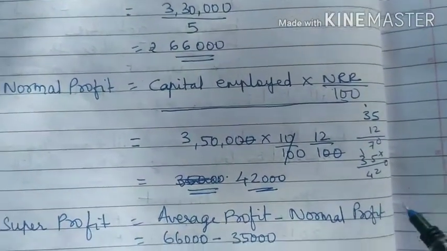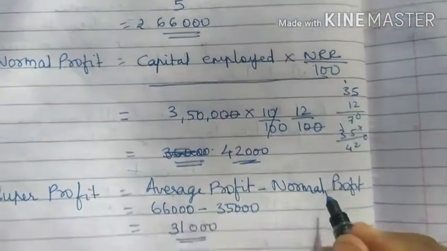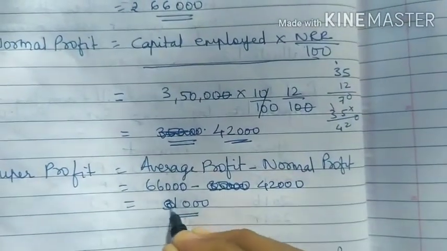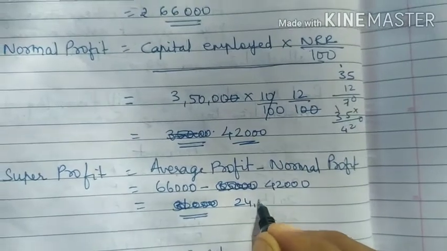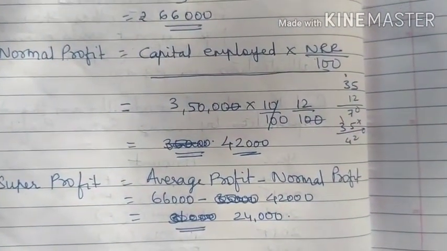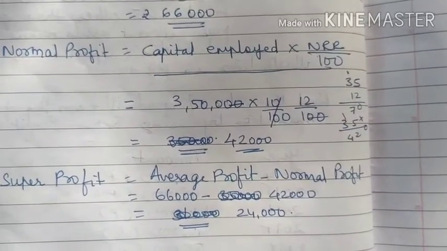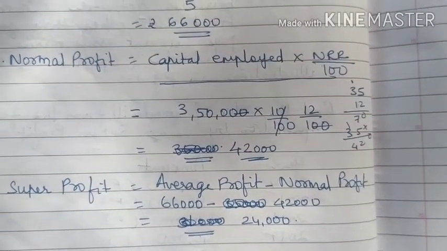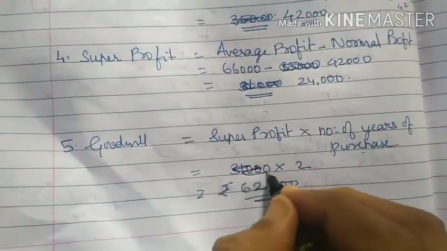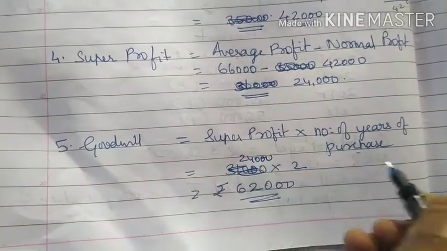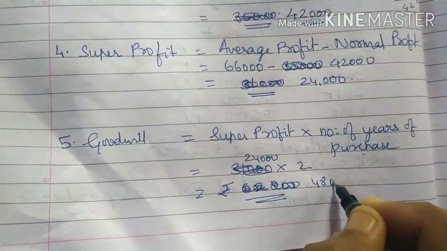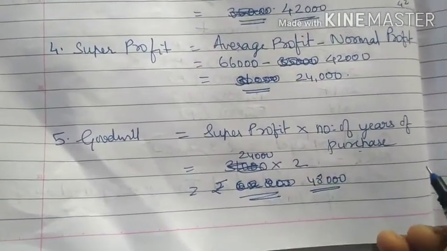So average profit minus normal profit, 66,000 minus 42,000, comes to 24,000. And then your goodwill is equal to super profit, which is 24,000 into 2, so you will be getting 48,000.